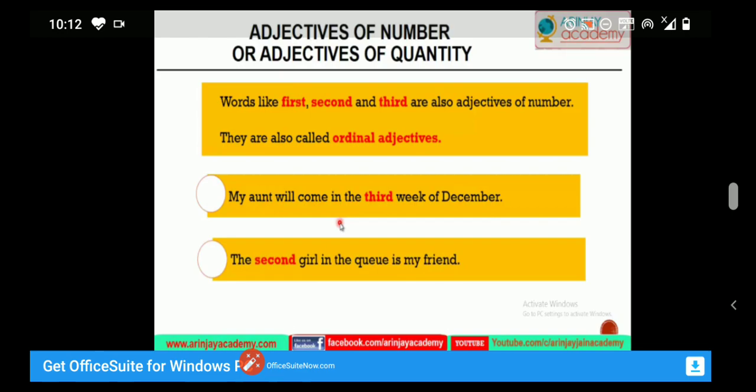Now, in this slide, we will discuss adjectives of number. Students, adjectives of number are also known as numeral adjectives. They indicate the number of nouns and their place in the sentence. And these adjectives always answer the question how many for countable nouns.